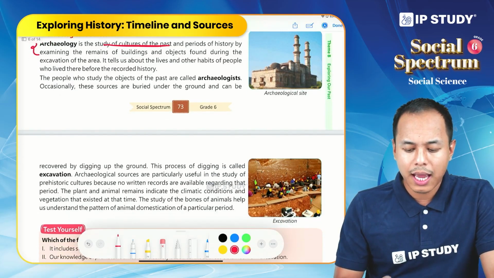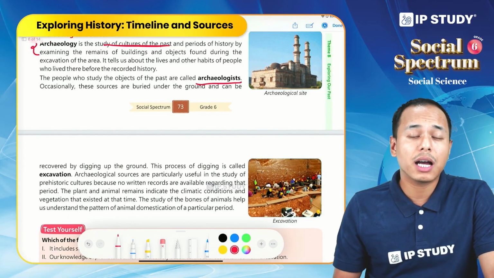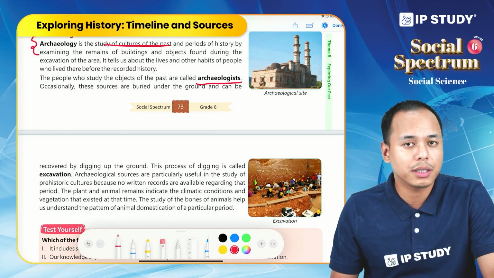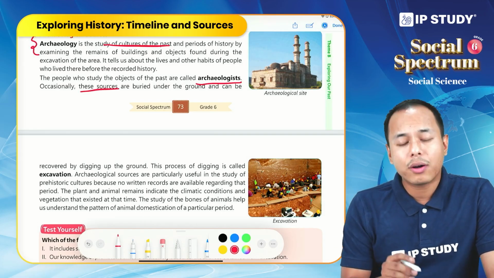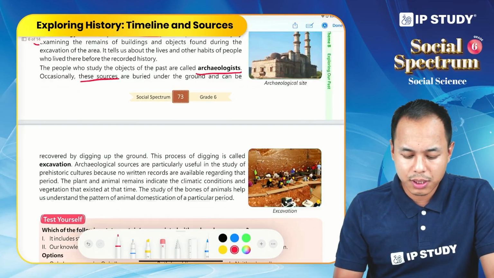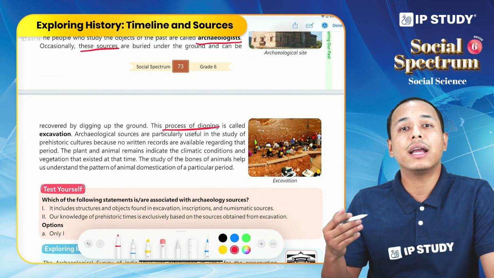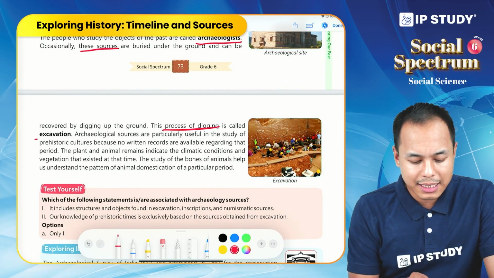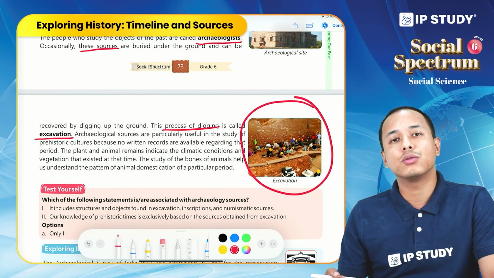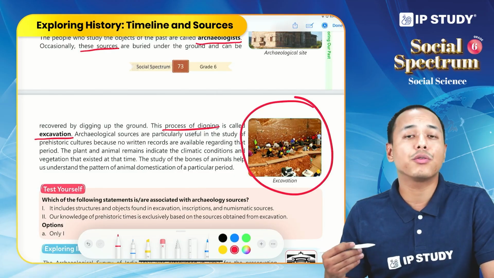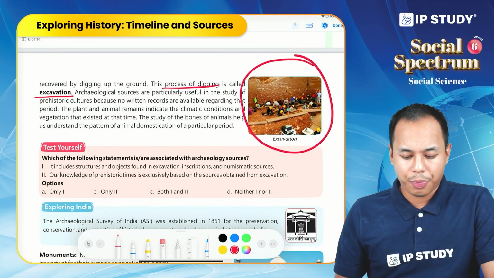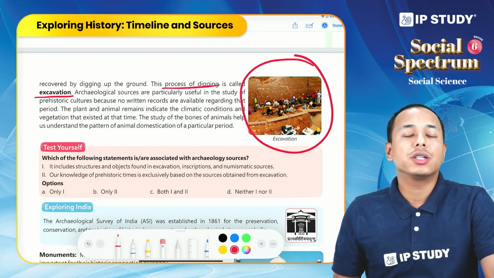Archaeologists, as I have already mentioned, are the people who study these objects, and many of these objects are buried deep under the ground. So the process of digging to find these objects is called excavation. This is a picture of archaeologists digging or excavating in order to find some objects from the past.